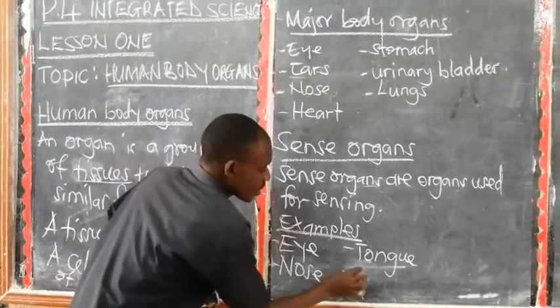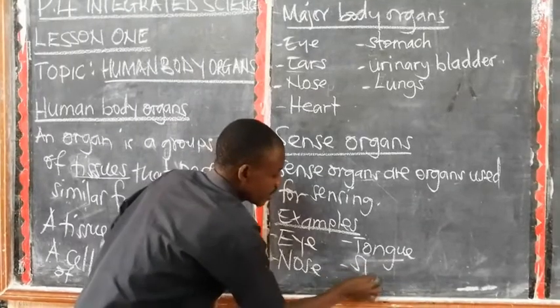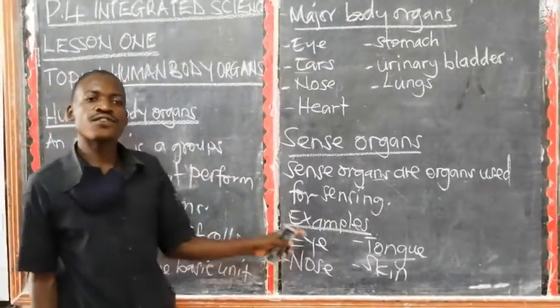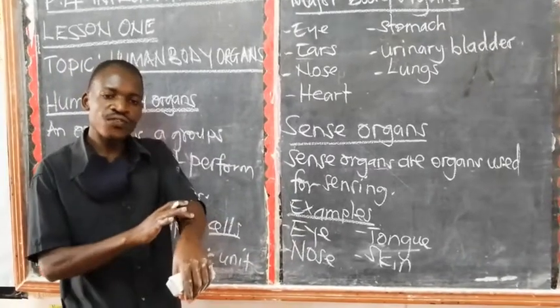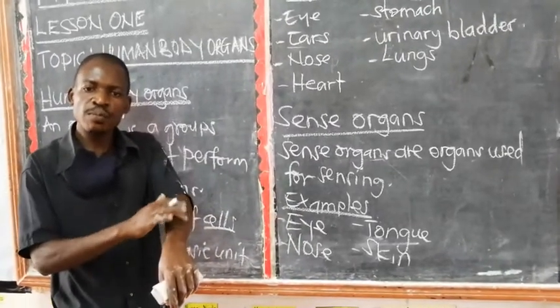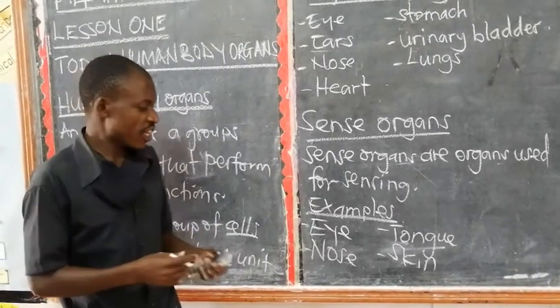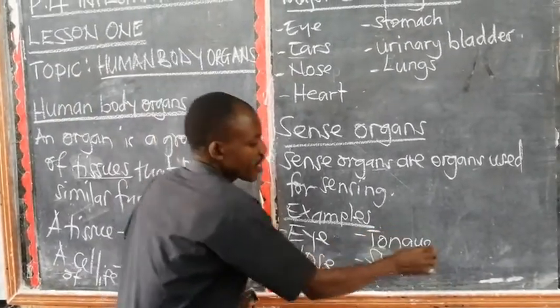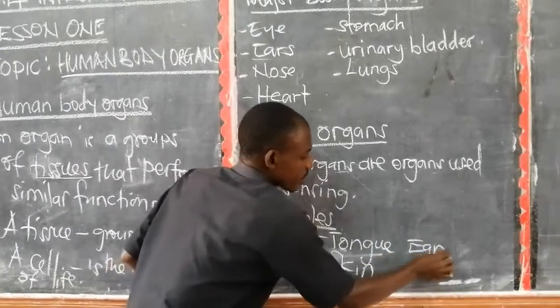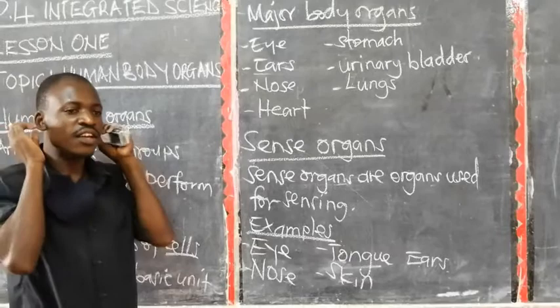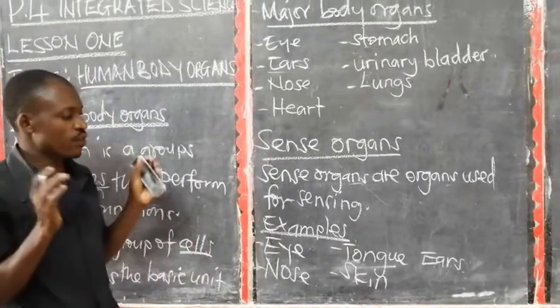Then we have another sense organ called the skin. The skin is a sense organ for feeling, for it to feel something moving on your body. It is the skin that senses that. Then we have the sense organ for hearing, what we call the ears. The ears are used for hearing. Their work is for hearing.